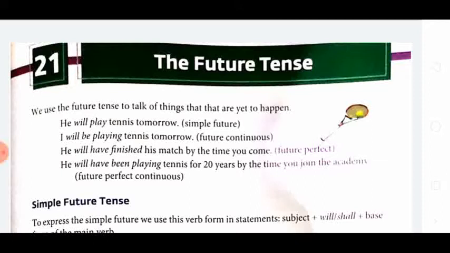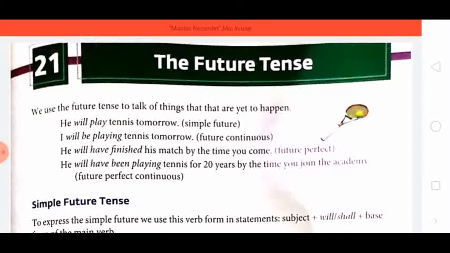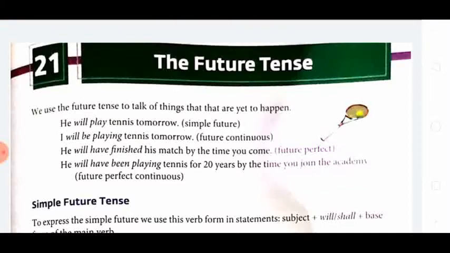So here you can see these sentences carry four types of future tense. First one is simple future: He will play tennis tomorrow, will play. I will be playing tennis tomorrow is future continuous, will be playing. He will have finished, will have finished, is future perfect. And will have been playing tennis is future perfect continuous tense. Now let us see these types one by one separately.